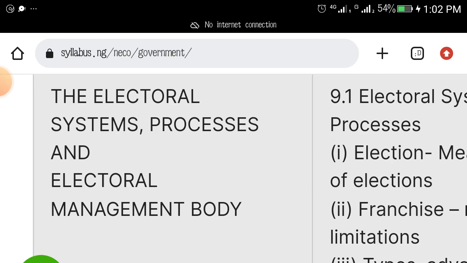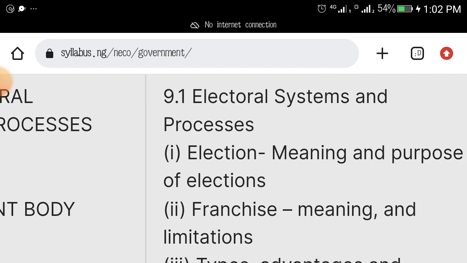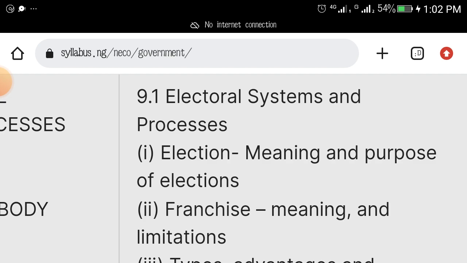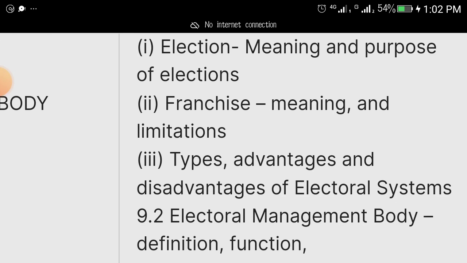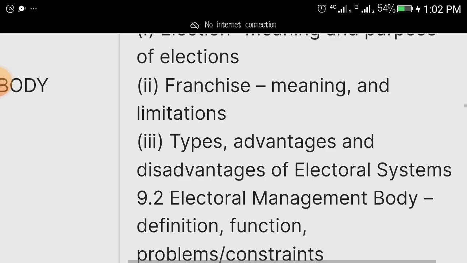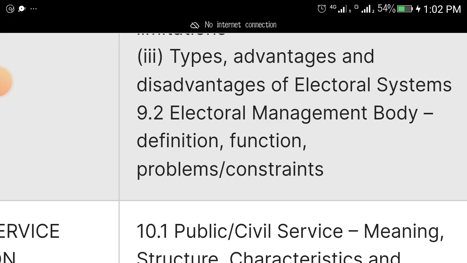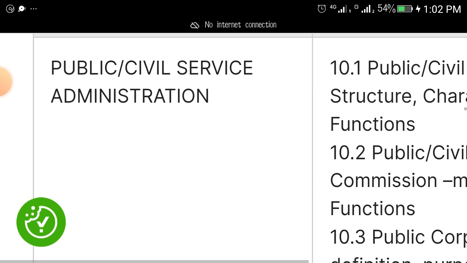Let's look at the electoral system, process and electoral management body. Electoral systems and processes: election, meaning and purpose of election; franchise, meaning and purpose of franchise, meaning and limitations; types, advantages and disadvantages of electoral system; electoral management body: definitions, function, problems, and constraints. Then we look at public and civil service administration.